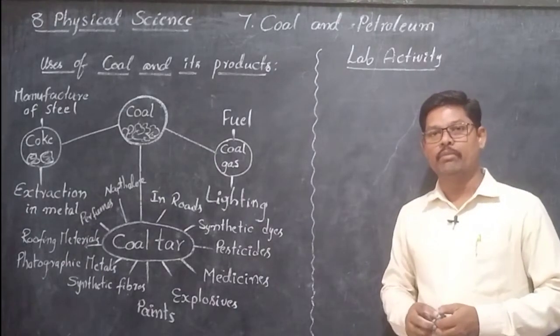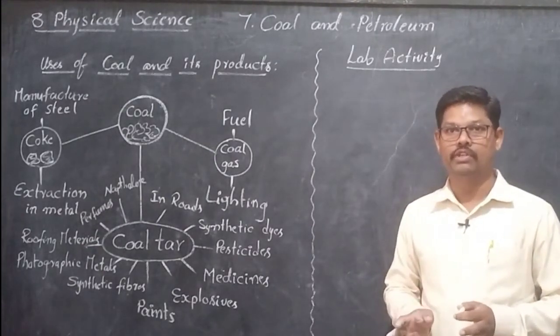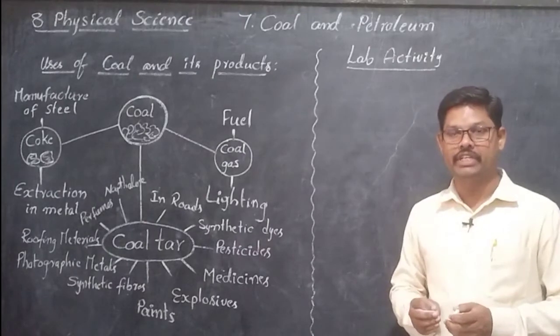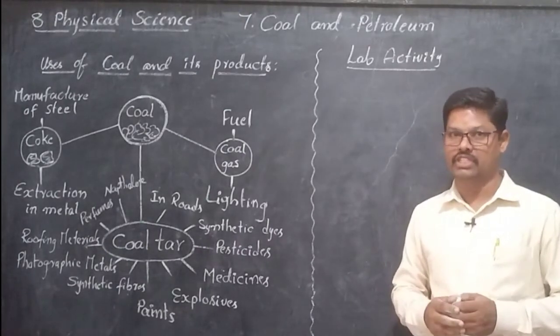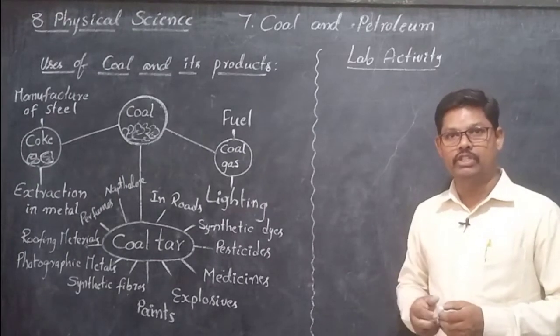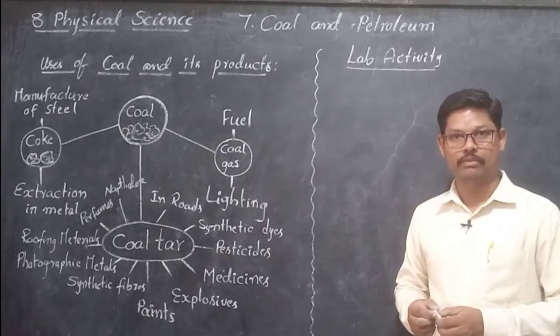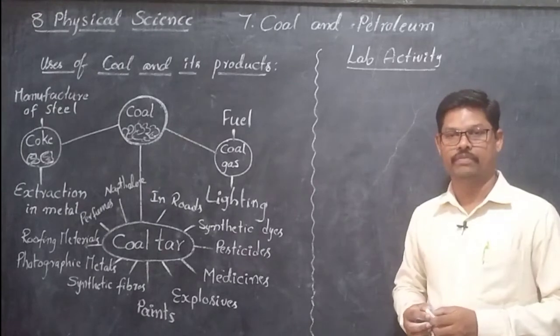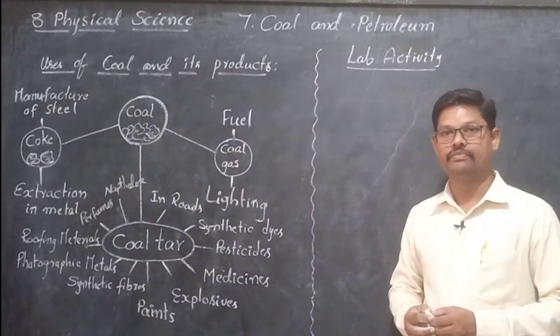We know that petroleum is very useful because it is a starting material of so many other materials. Petroleum is a starting material for manufacturing of different substances or materials, other products.